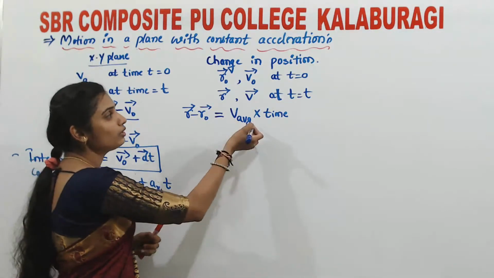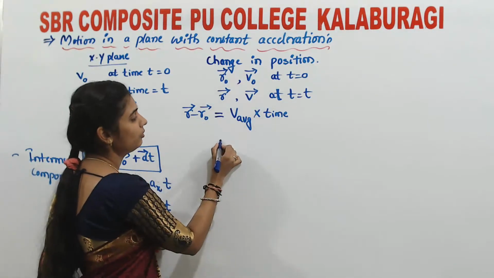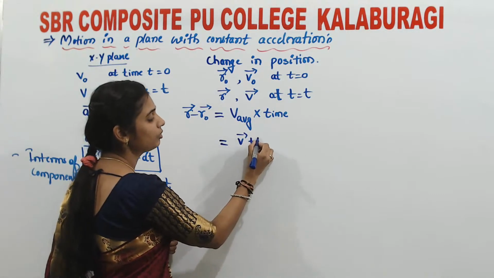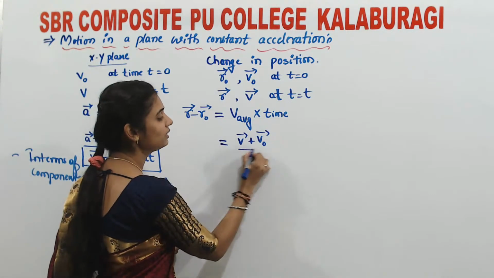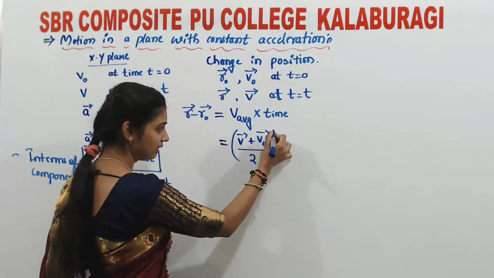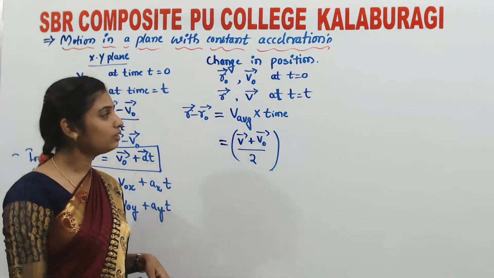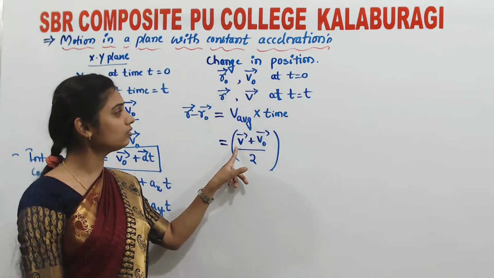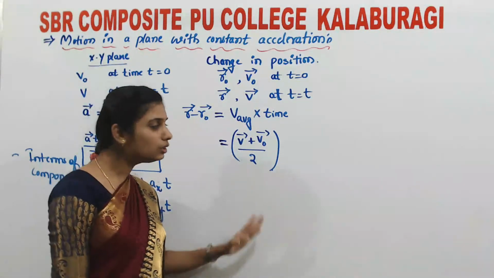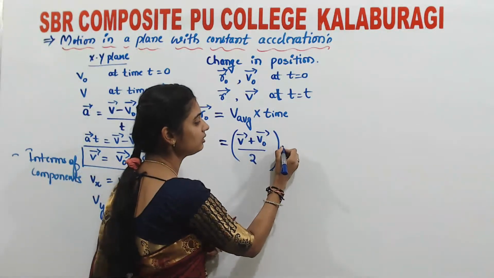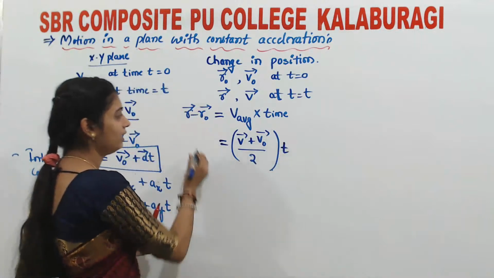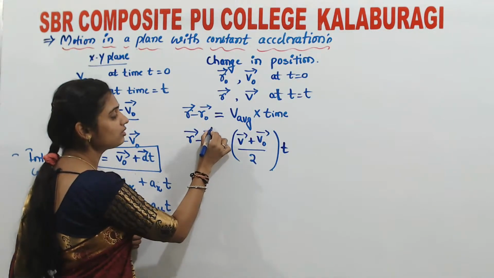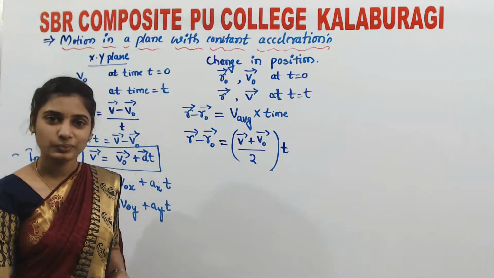Now how to write average velocity? What is the average velocity over here? Vector v plus vector v naught divided by 2, isn't it? Vector v naught is initial, v is final, so I can write vector v plus vector v naught divided by 2, and time is t. And here the change in the position or the displacement can be written as vector r minus vector r naught, isn't it?